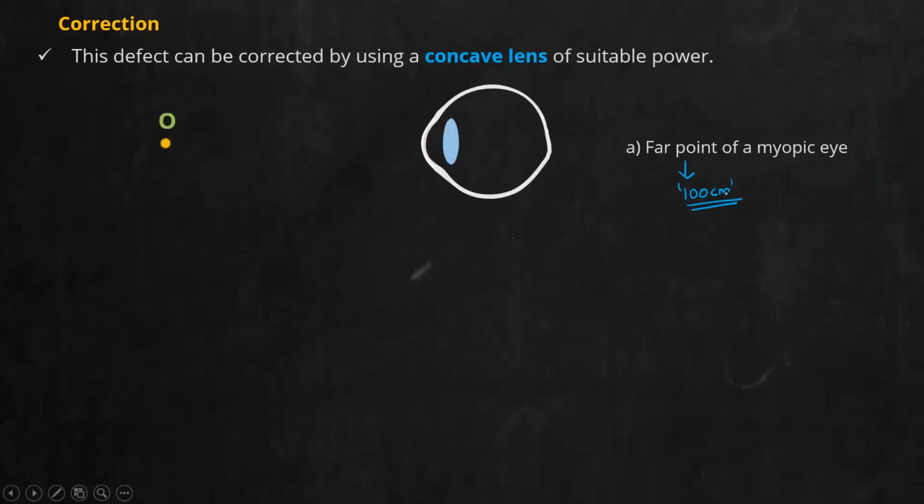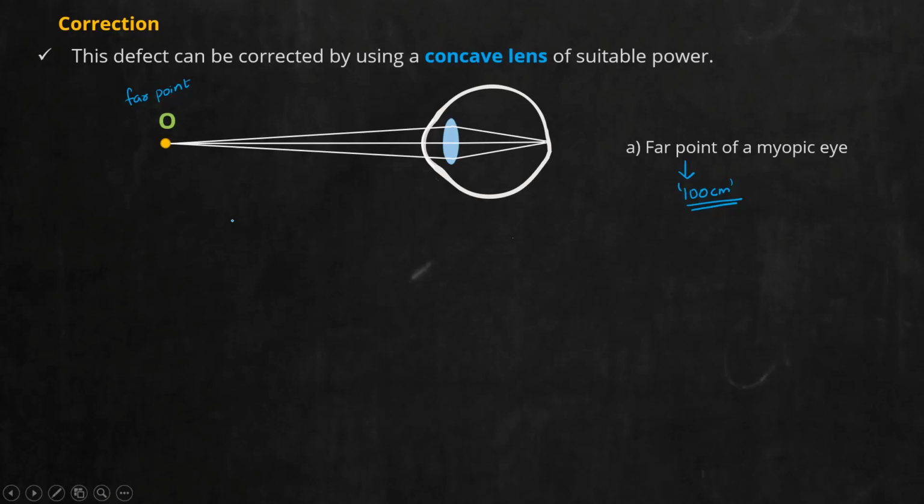So this is the eye lens and this is the far point. You can note down, this is the far point. And I told you I'm going to consider it to be at 100 centimeter. If the rays come from this point, will he be able to see? Yes or no? If rays come from the far point of this myopic person's eye, will he be able to see clearly? Yes. So the image formation occurs at the retina itself. There is no problem with this eye. Now, if an object comes from the far point, the person can see it clearly.